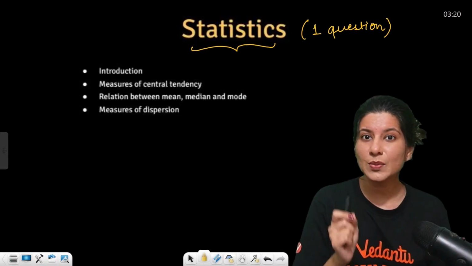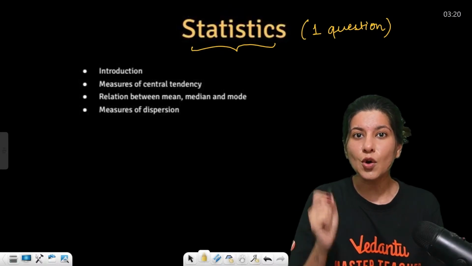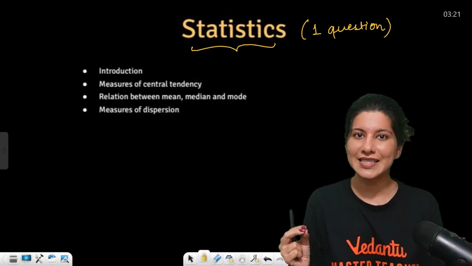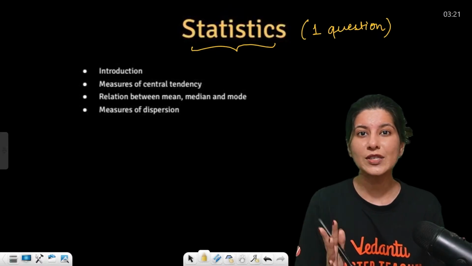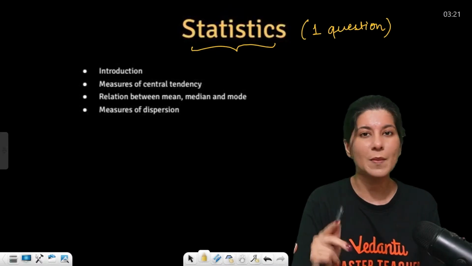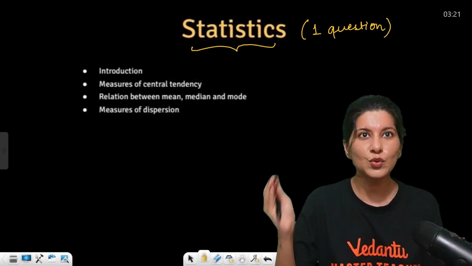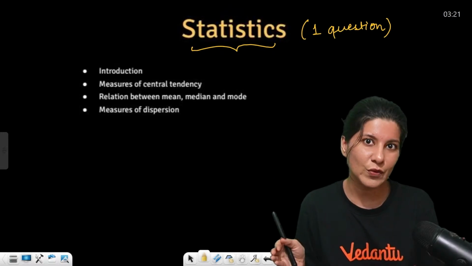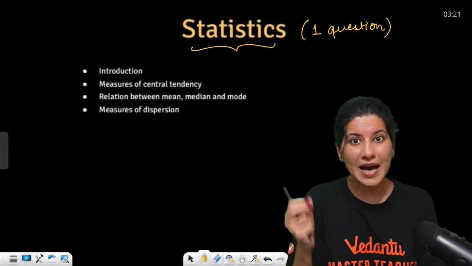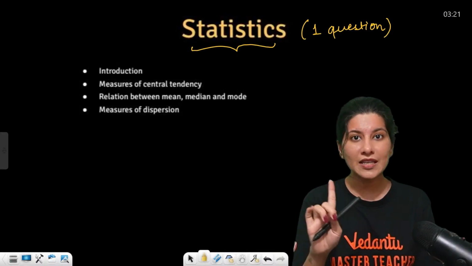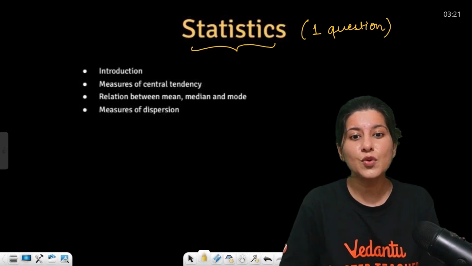Now, statistics, we are going to cover complete theory in this session. Along with that, we are going to solve all possible types of PYQs in this session. And as far as the weightage of this chapter is concerned, you can sure shot expect one question, 4 marks straight from this very small chapter. You just have to keep on practicing all the variety of questions that we are going to do in today's session. So today's session plus past 3 to 4 years PYQ will be more than enough to crack statistics questions.